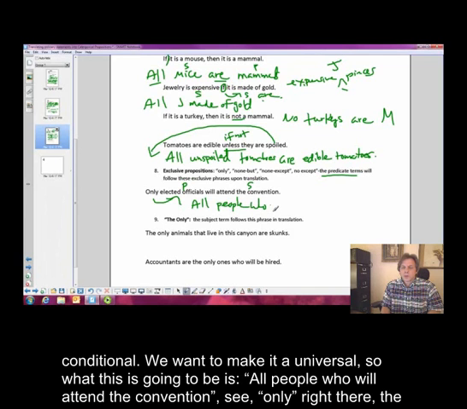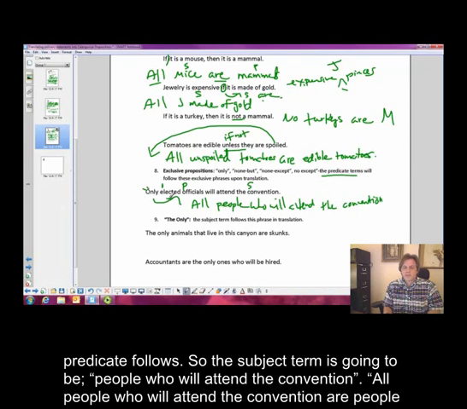who will attend the convention. Okay? See, only right there, the predicate follows. So the subject term is going to be people who will attend the convention.